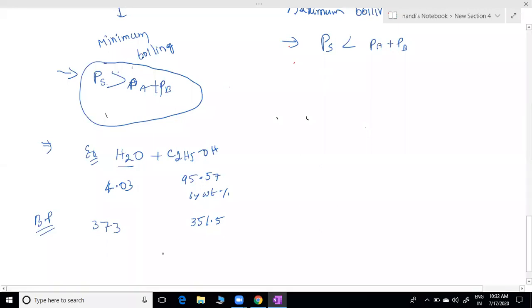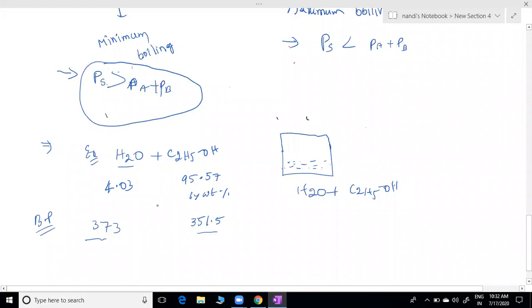After mixing the solution, both are mixed, alcohol plus water, and we maintain the same composition, 4.03 plus 95.57. But the boiling point is not exactly the given values. The boiling point of the mixture will be changed. The mixture's boiling point is not the same as the components'. Once mixed, their boiling point will change.